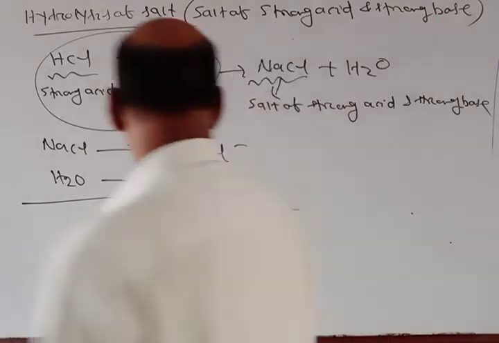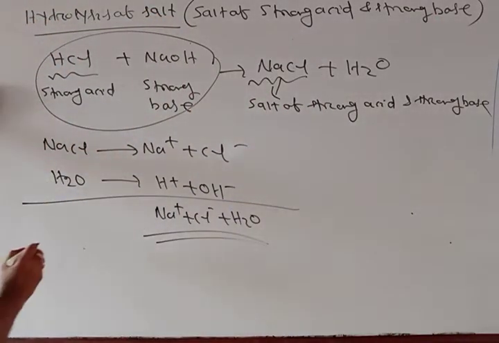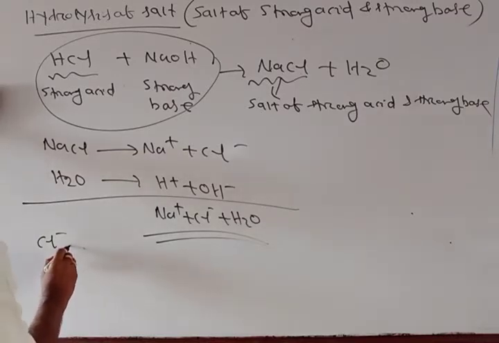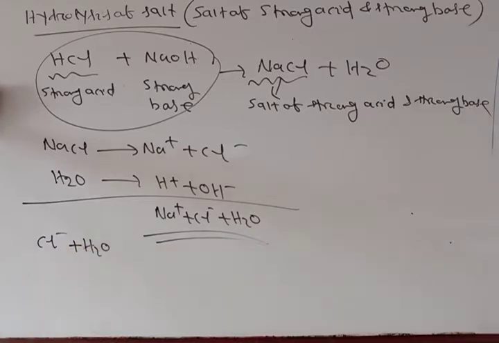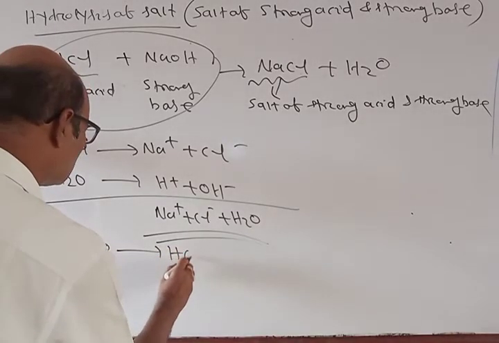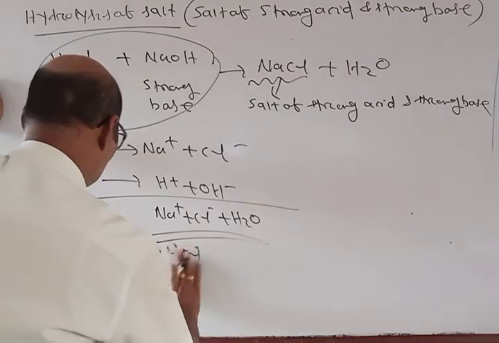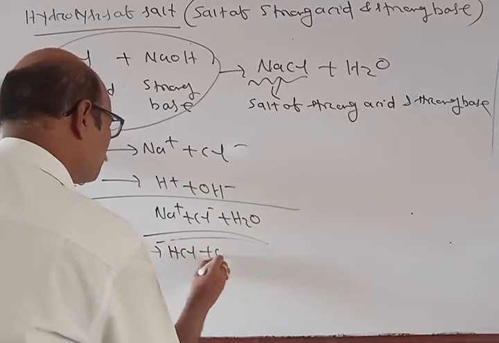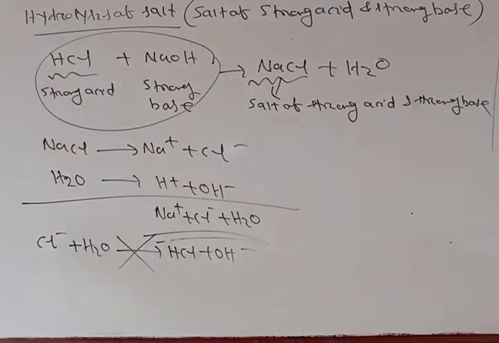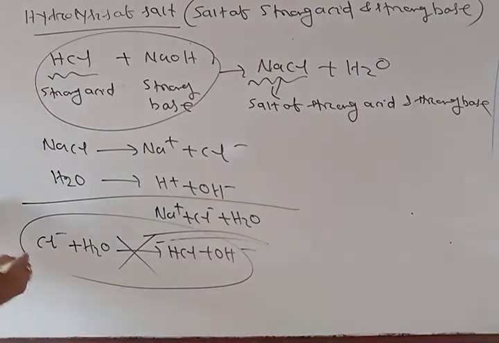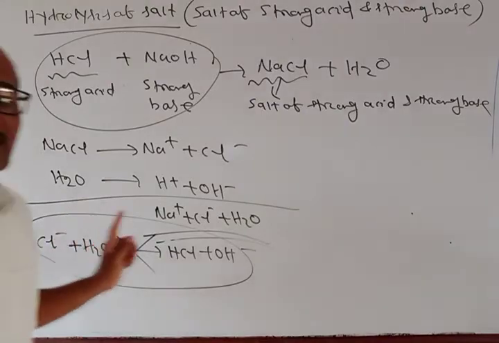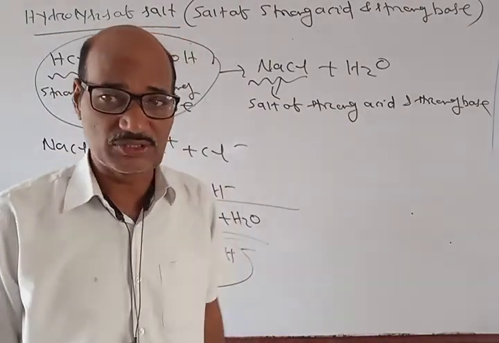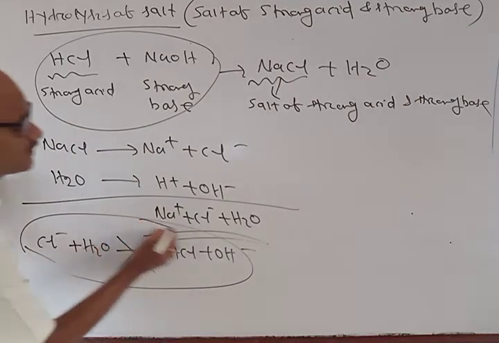So if you write Cl minus plus H2O giving HCl plus OH minus, this is not possible. That means Cl minus cannot take a proton from H2O because it is a very weak conjugate base.